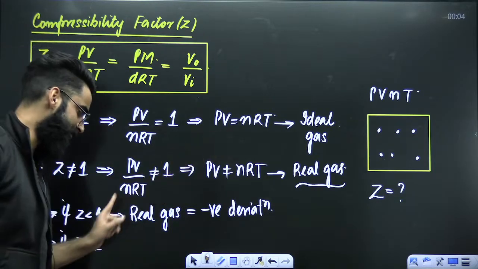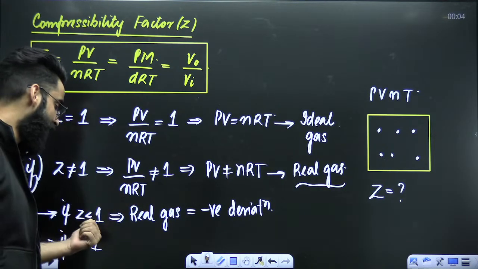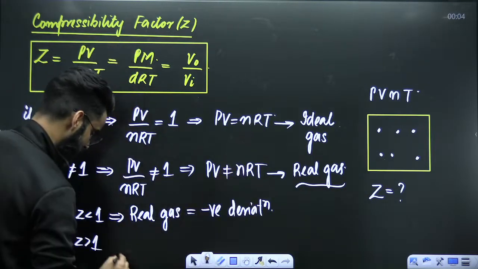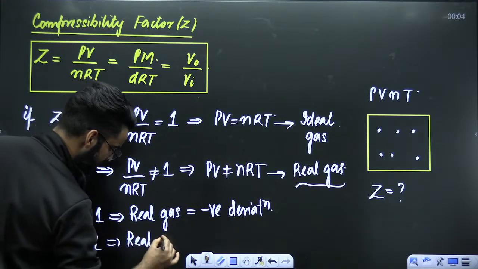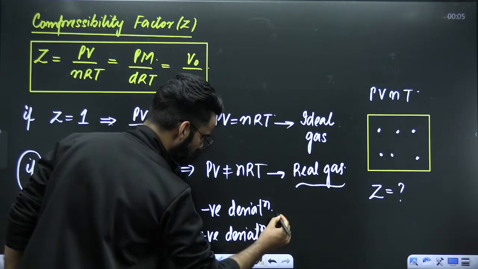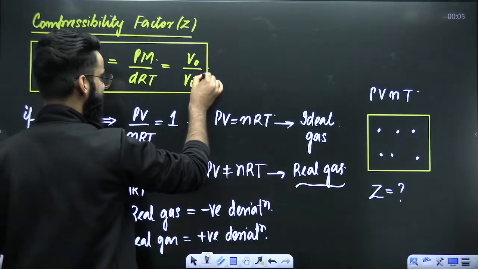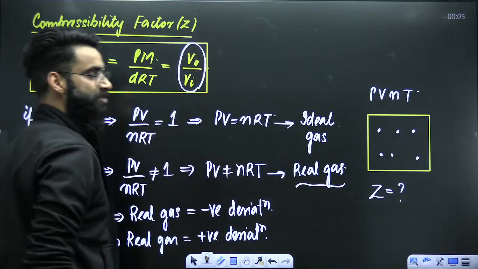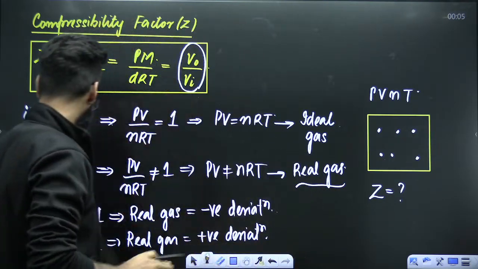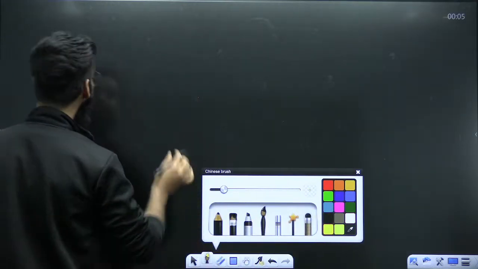If Z value for the gas comes out to be less than 1, equal to 1 means ideal, not equal to 1 means real. Under not equal to 1, the first criterion is Z less than 1. The gas is real. It shows which deviation? Negative deviation. And over here, the gas is going to be real only, but it shows positive deviation. Let's get to know one by one what is the meaning of all these things in detail. The meaning of all these things will be given by this particular result. This result is going to make the concept of compressibility factor damn clear to you. So let's try to understand this compressibility factor in detail.